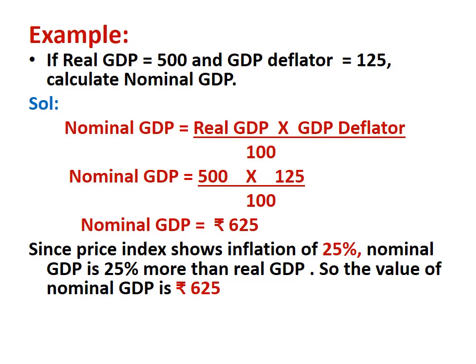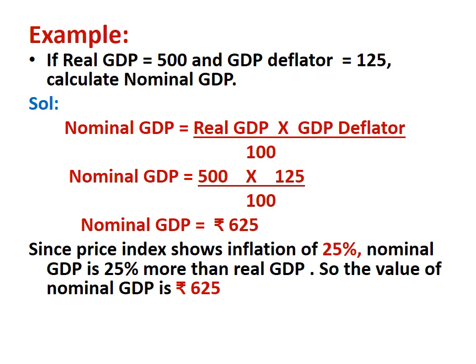Now the second example is, we have to calculate the value of nominal GDP. So if real GDP is equal to 500 and GDP deflator is equal to 125, then how to calculate nominal GDP? First of all, we write the formula of nominal GDP. Nominal GDP is equal to real GDP into GDP deflator divided by 100.